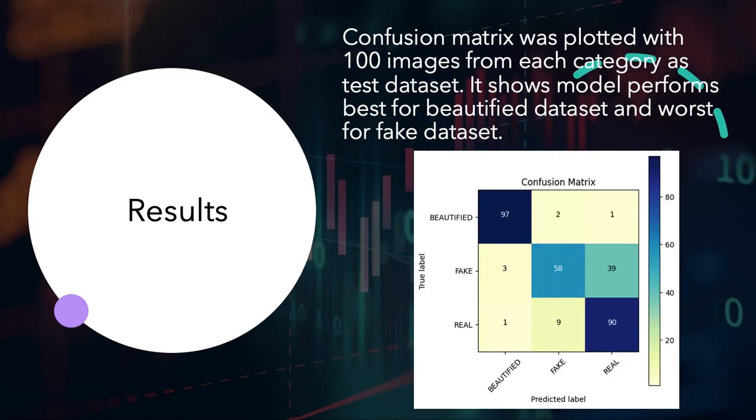A confusion matrix provides a good measure of overall model performance on unseen data in terms of the number of true positives and false positives predicted by a classifier. The test dataset consists of 100 images of each class. The confusion matrix shows that the model is quite accurate in predicting beautified and real images correctly. However, in case of predicting fake images, it has way lower accuracy and incorrectly predicts a lot of fake images to be under the real category.